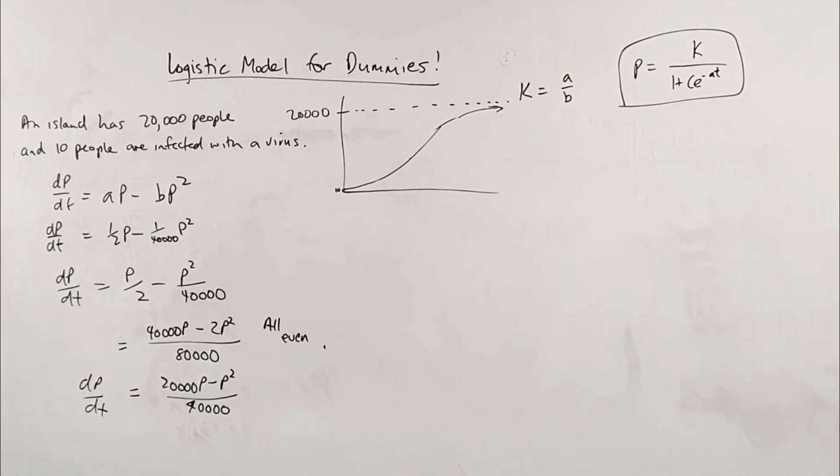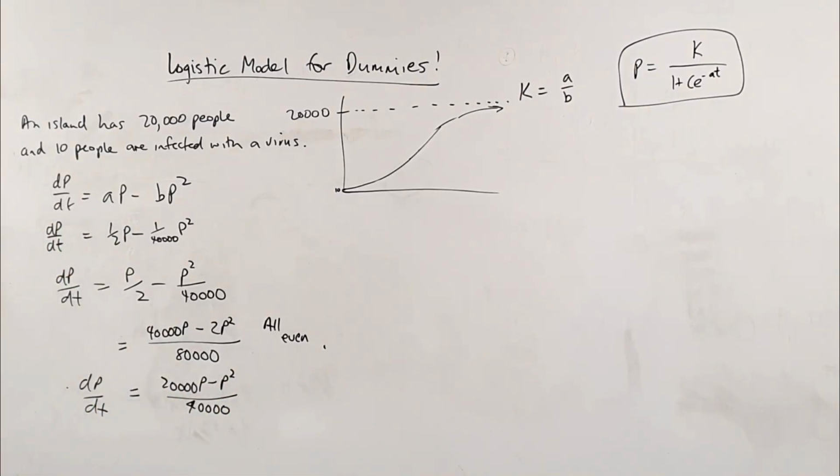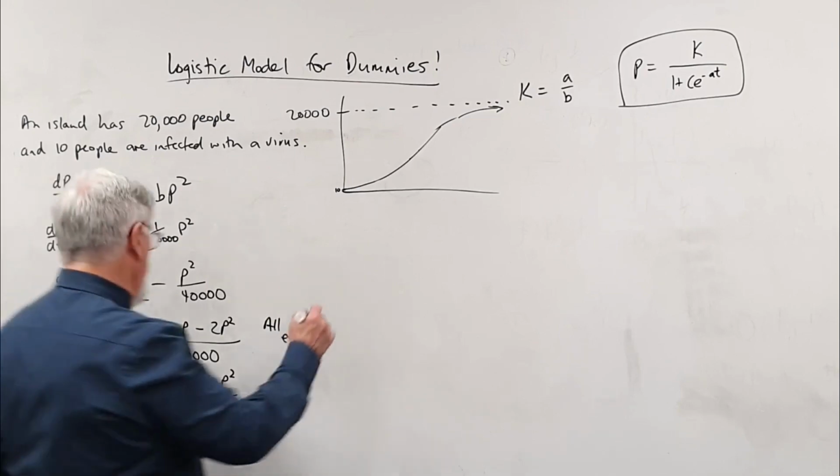Yes, I can go times dt, and I've got the letters the wrong way around. So I don't want dt on the bottom, I want dt on the top. So now we're going to go upside down. So I go over to here.